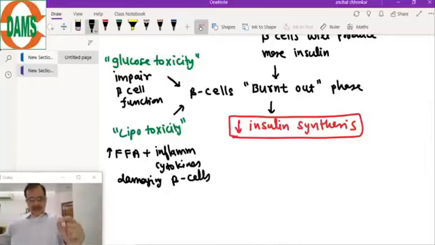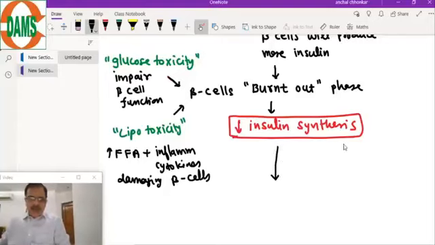Now second is lipotoxicity. Lipotoxicity is the accumulation of free fatty acids and inflammatory cytokines, and these damage the beta cells of the pancreas. So ultimately there will be decreased insulin synthesis. Now when the level of insulin is reduced, what will happen?